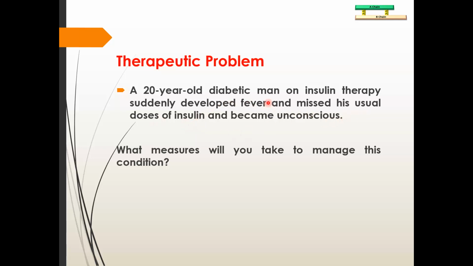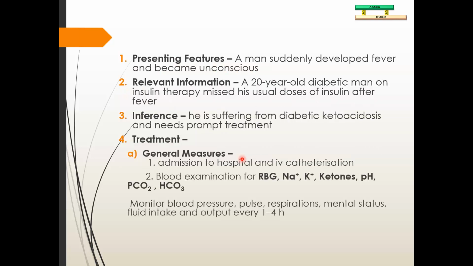So both of them together make the patient a very important candidate of diabetic ketoacidosis, and now he has become unconscious. So this is a big clue that the patient is suffering from diabetic ketoacidosis. So what measures will you take to manage this condition? So let's jump onto the treatment.